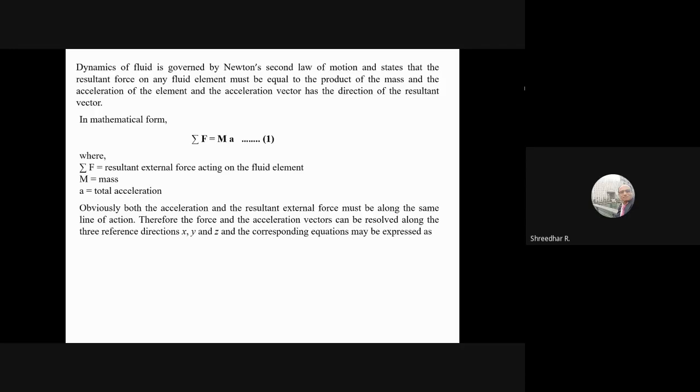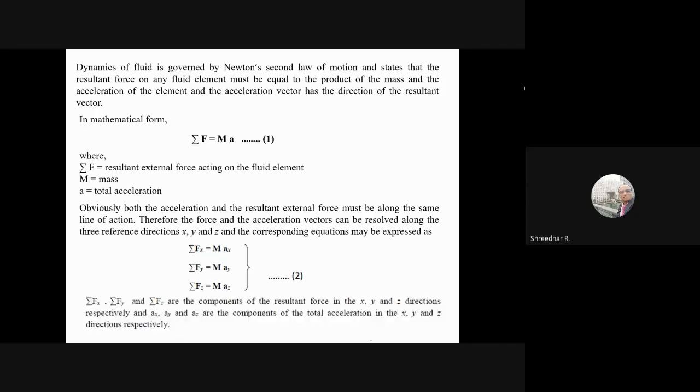If it is a vector acting in some particular direction, it can be resolved into three directions: x, y, and z. When you resolve it, you can separately write the equations: sigma Fx is equal to mass into acceleration in the x direction, sigma Fy is mass into acceleration in the y direction, sigma Fz is mass into acceleration in the z direction.